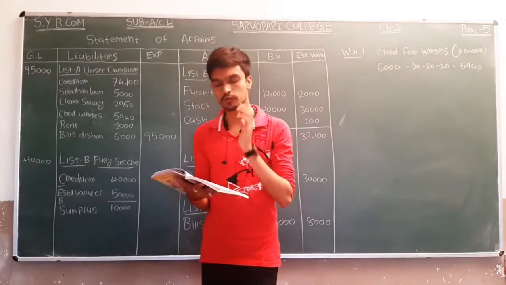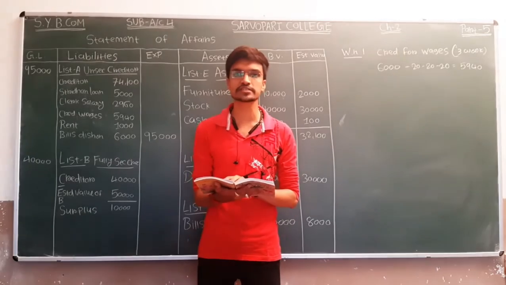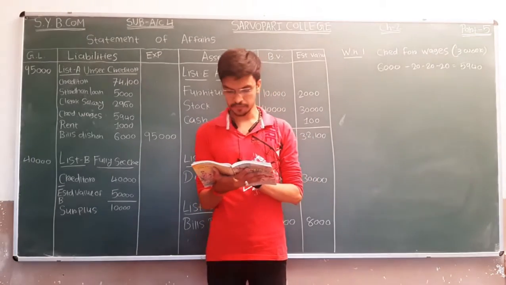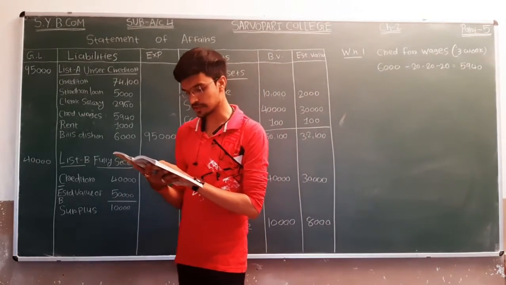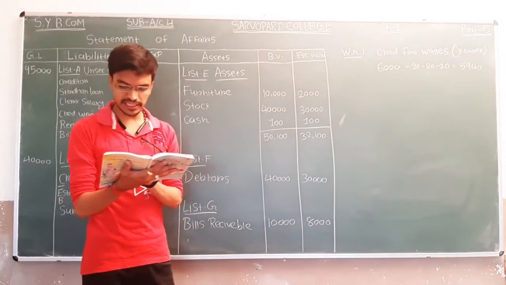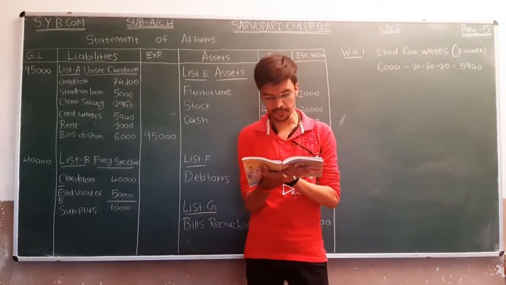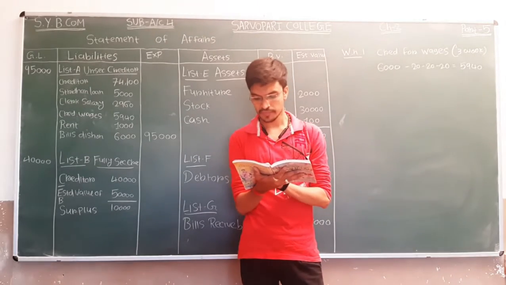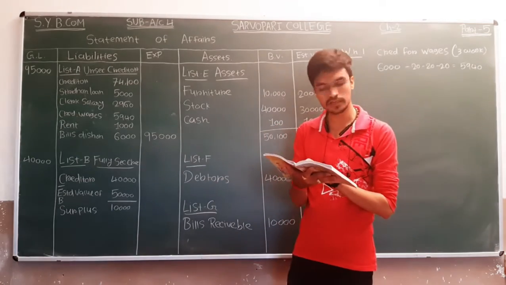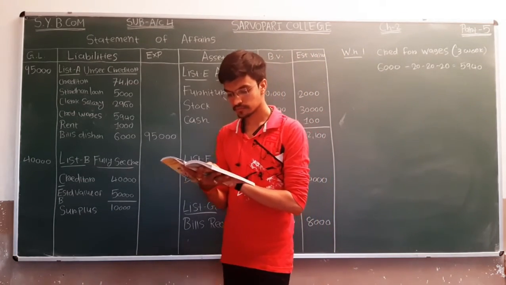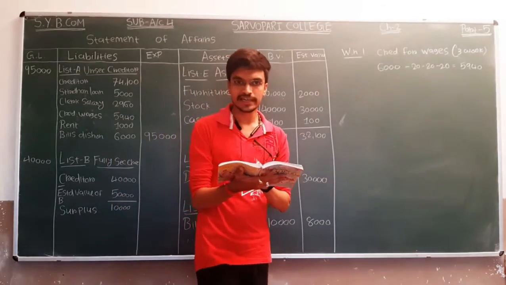Next, building estimated to realize 50,000 and book value is 20,000. Machinery estimated value rupees 10,000 and book value rupees 40,000. Furniture estimated to realize rupees 2,000 and book value 10,000. Debtors estimated to realize rupees 30,000 and book value is 40,000. Stock market price is 30,000, amount 40,000. Bills receivable estimated to realize rupees 8,000 and book value 10,000. Cash in hand 100 rupees.